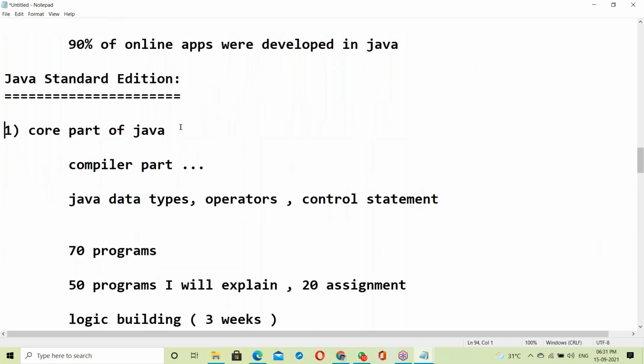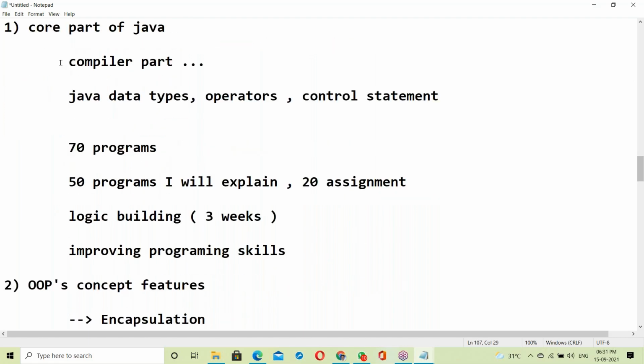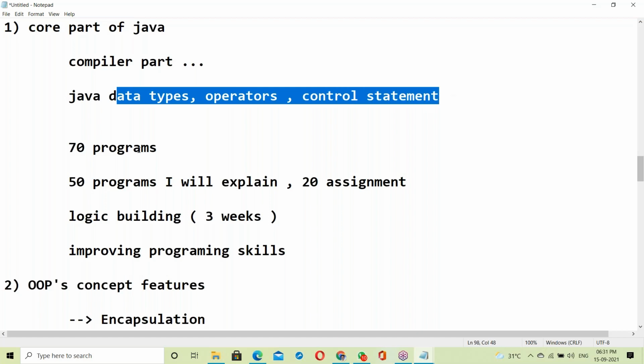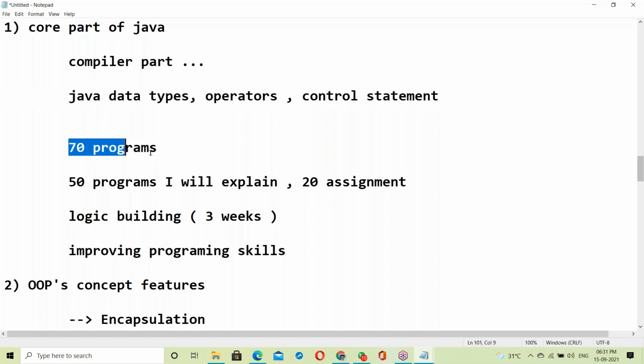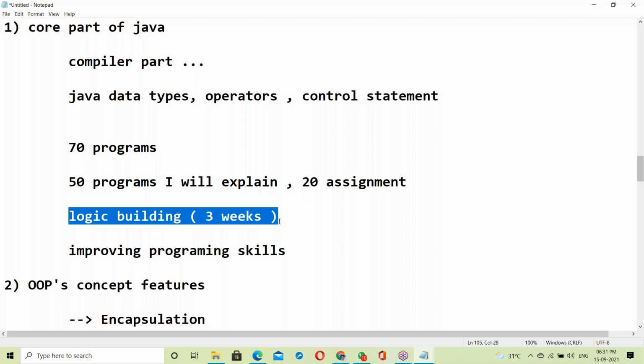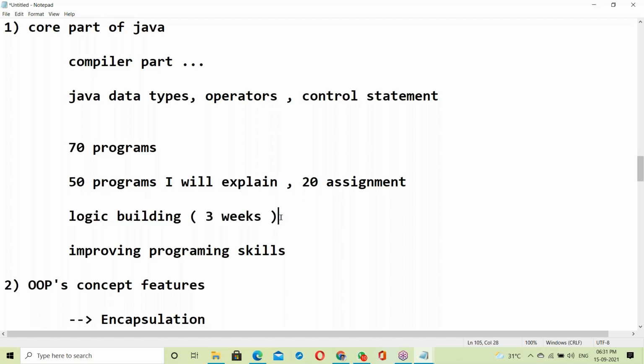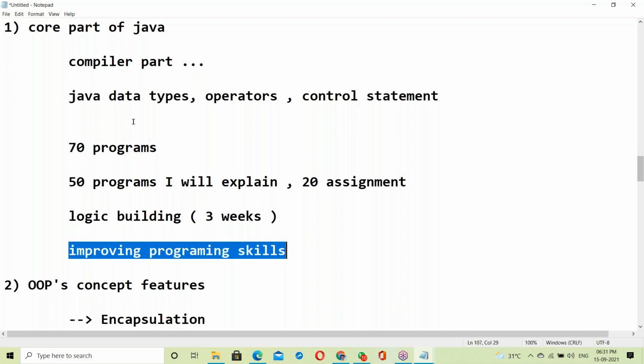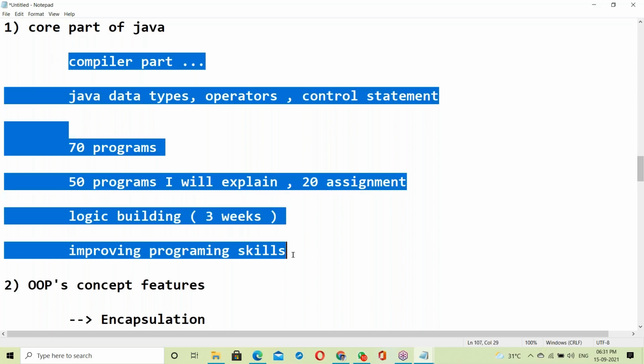This is our syllabus, the core part of Java, compiler parts. This is like Java data types, operators, and control statements. In this area we'll be discussing around 70 programs. 50 programs I'll explain and 20 assignments for you. Logic building, how to improve our logic and programming skills. First 3 weeks I'll take for it.